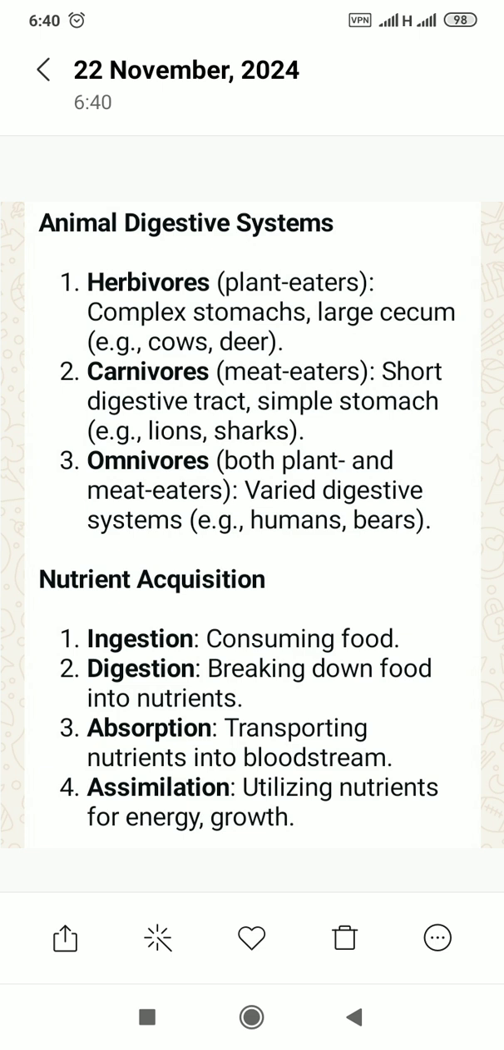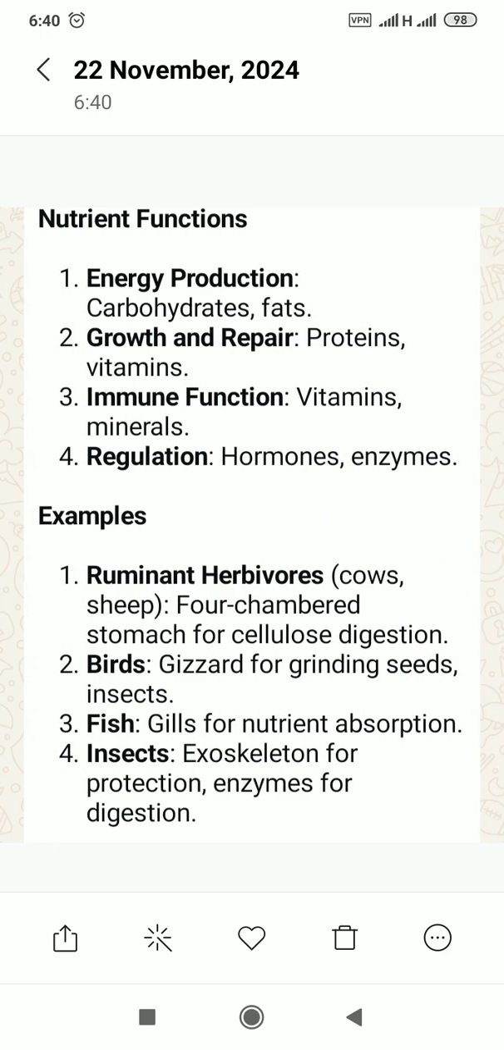Now, nutrition acquisition, the processes of digestion. The first one is ingestion, which is the consuming of food, followed by digestion. Digestion is the breaking down of food into nutrients. Then we have absorption, which is the transfer of nutrients into the bloodstream. Then we have assimilation, which is the final stage: the utilization of nutrients for energy and growth. That is the conversion of the nutrients into energy and growth.